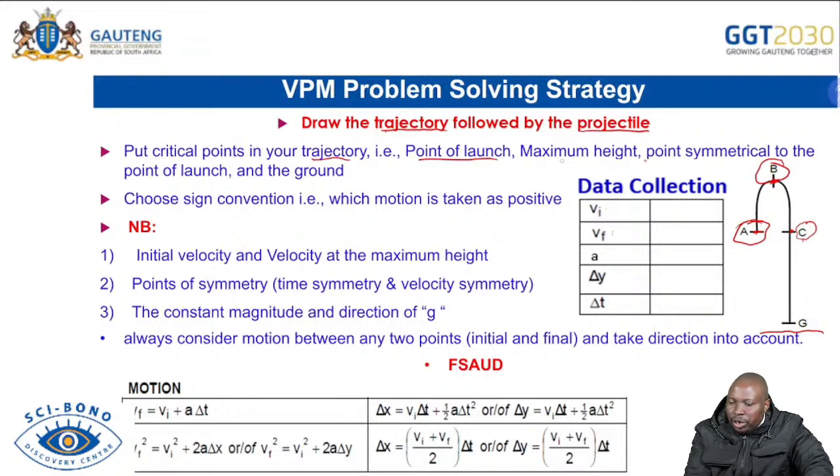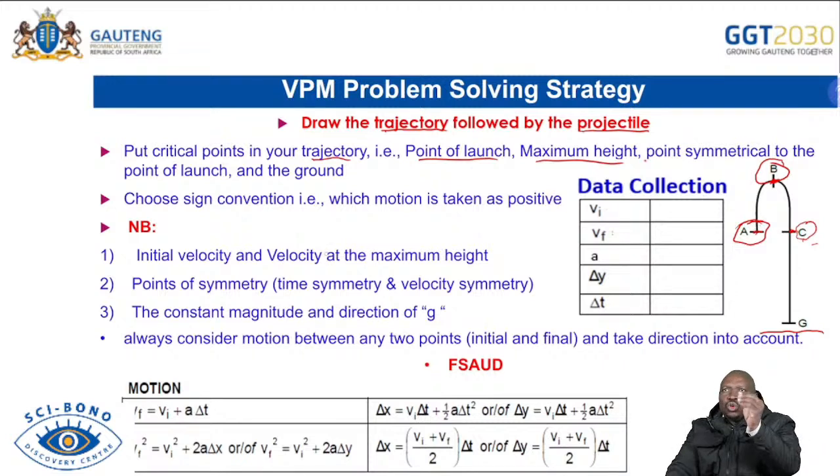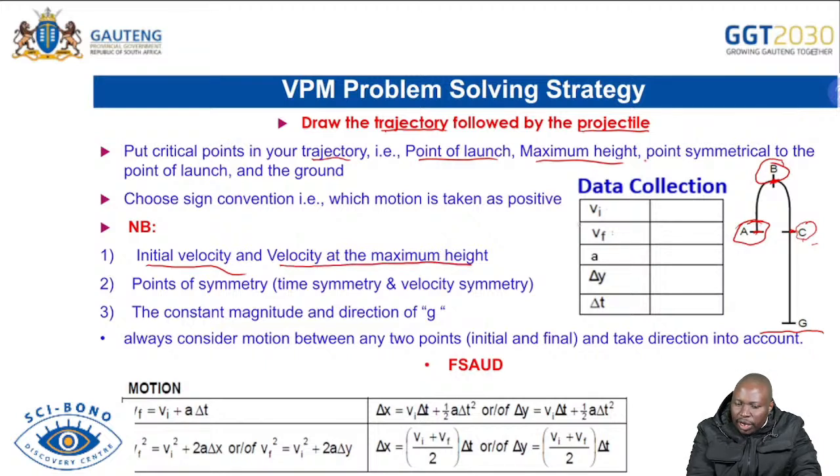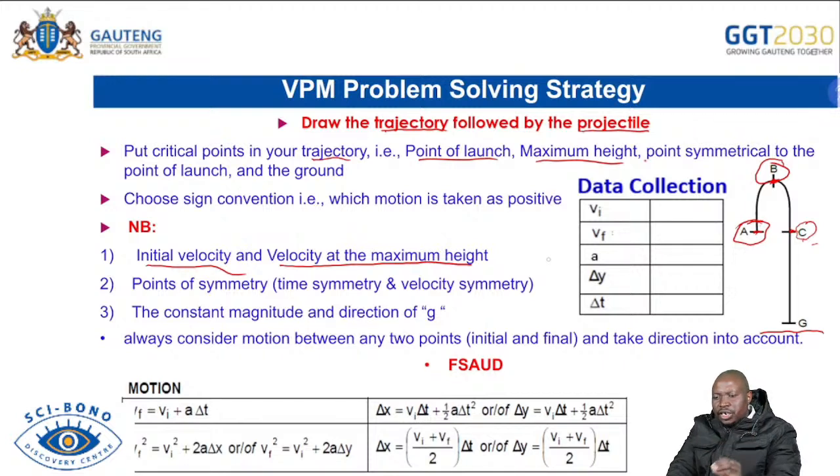As I've indicated, there is the point of launch, the maximum height, and the point symmetrical to the point of launch, same as A. Then choose a sign convention. You choose whether upward is positive or downward is positive, so you must always choose the direction. It's important that you look at the initial velocity and the velocity at the maximum height first. Under vertical projectile motion, we have 5 variables. In your table, as you do your data collection, write all the data that is given. Then it will simplify things when you want to answer the question.